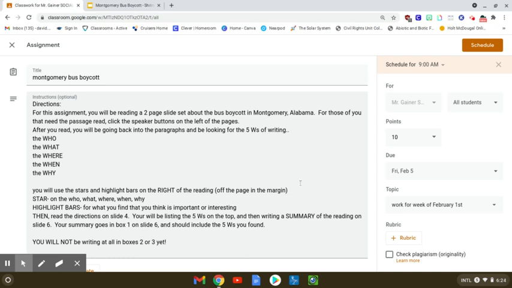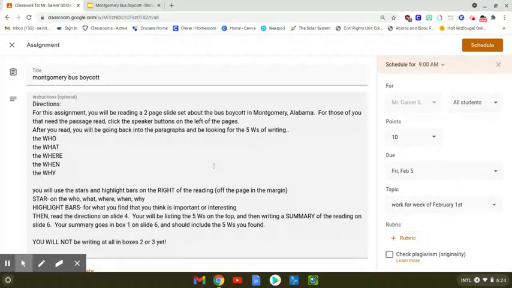Okay, so your assignment today is a social studies assignment about the Montgomery Bus Boycott. The directions are you're going to read a 2-page slide set about the bus boycott in Montgomery, Alabama. If you need to have the passage read to you, just click on the speaker buttons. There are 3 of them on the left-hand side of the pages.